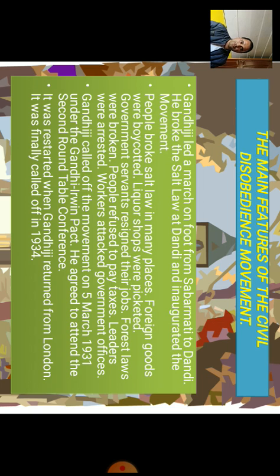That's why on 5th March 1931, Gandhiji was called for a second round table conference, which was under the Gandhi-Irwin Pact. Now he agreed to attend the second round table conference.